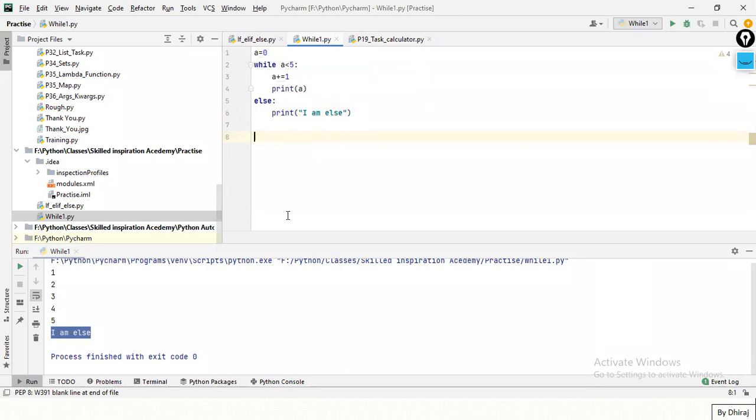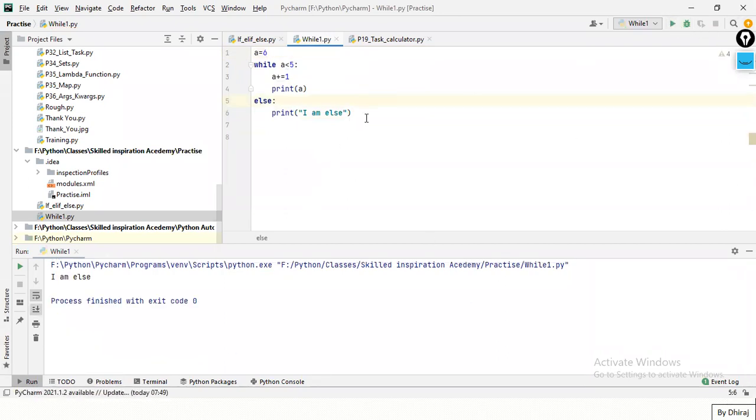Dheeraj, if we say a equals 6, what will happen then? a equal to 6, try it. I think nothing will happen. Nothing will get printed except else.